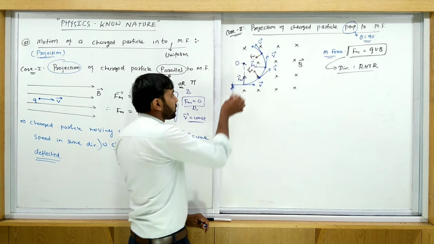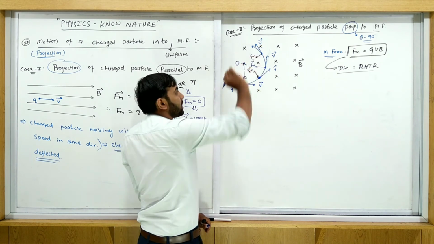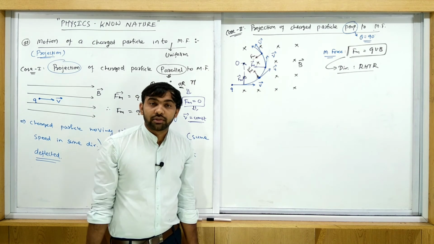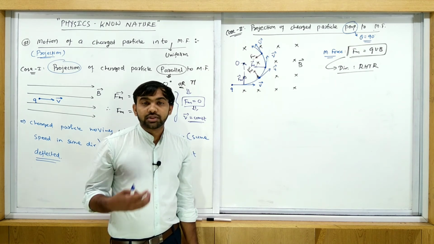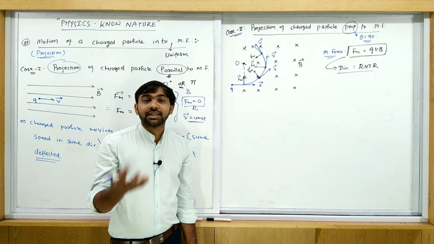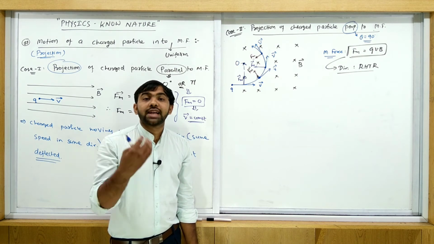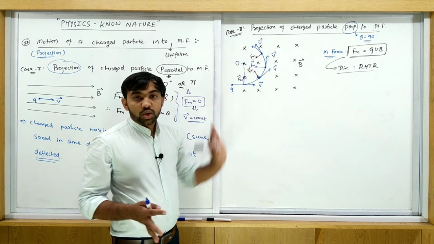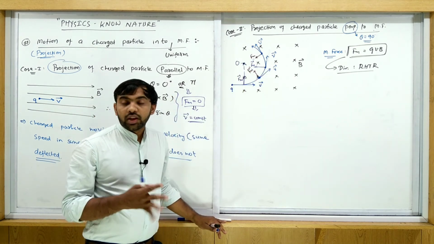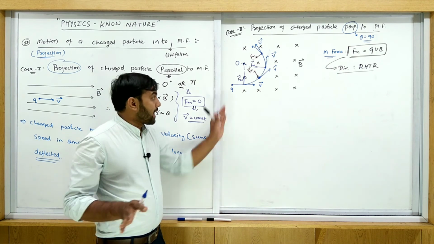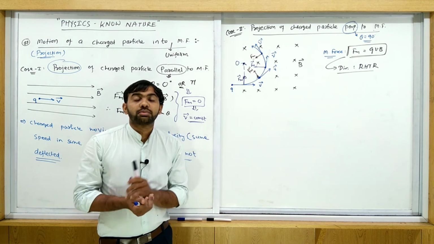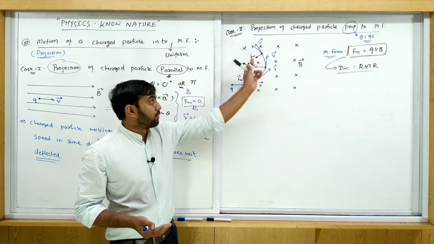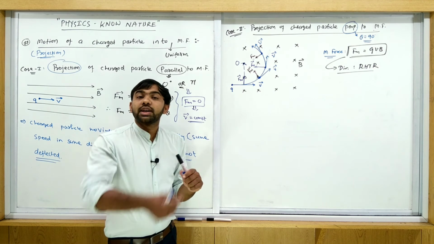This magnetic force is always towards the center. See, it means the centripetal force is provided by this magnetic force. Magnetic force works as a centripetal force. So in this situation, the velocity does not change in magnitude. The direction of velocity is changed, but the speed of this particle does not change, only the direction is changed due to this magnetic force, because this charged particle is moving along a circular path.